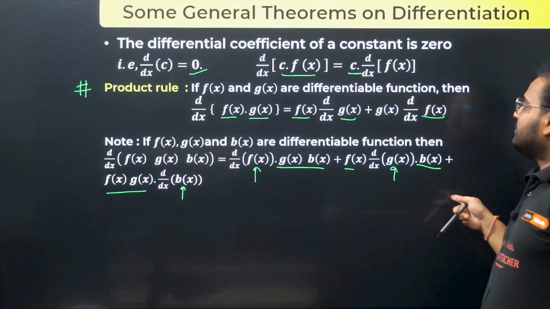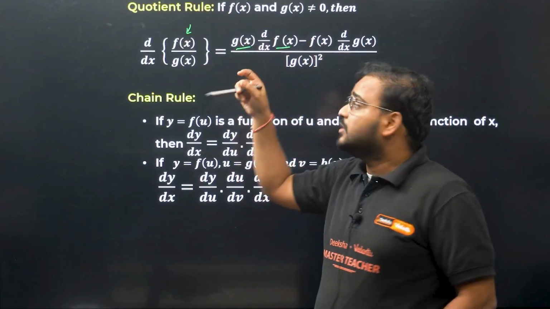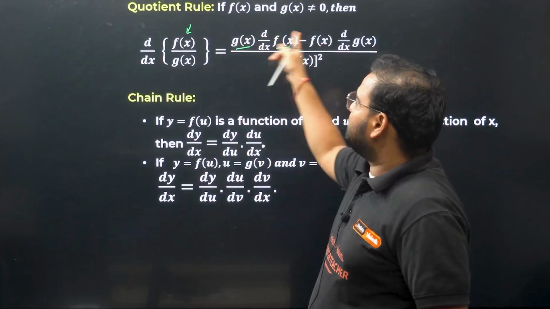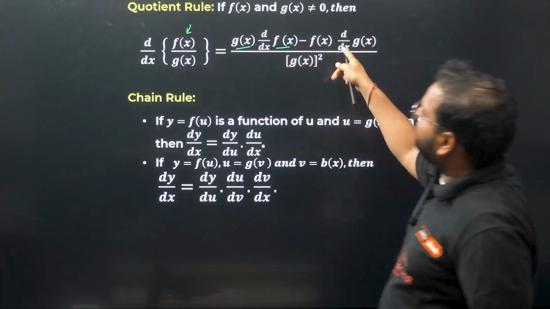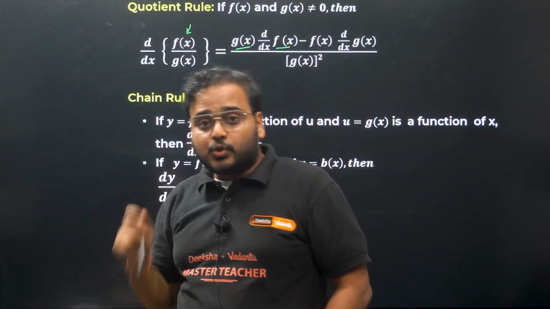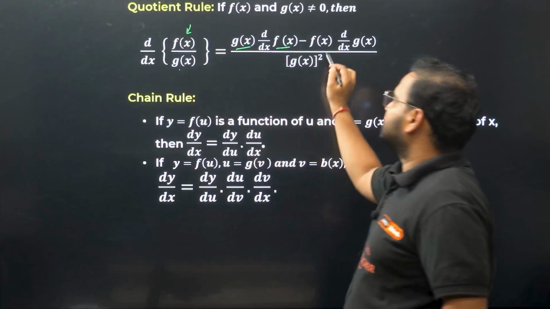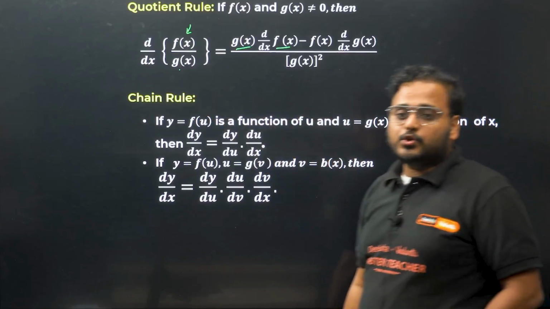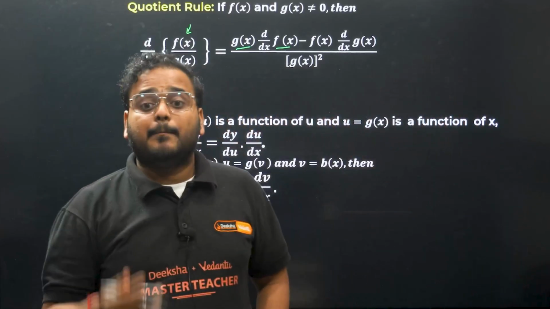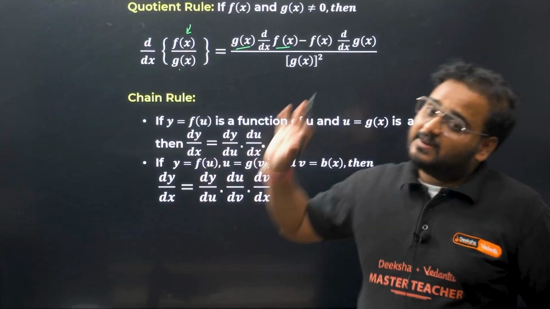But in the quotient rule we have a minus sign, and of course preference given to f(x). Differentiate f(x), keep g(x) as it is. Minus sign comes. This time you differentiate g(x), keep f(x) as it is, and divide by the square of the denominator, g(x) the whole square. That's the quotient rule. Of course, you all know that, but I have to help you revise this as well. That's why I've taken it over here.